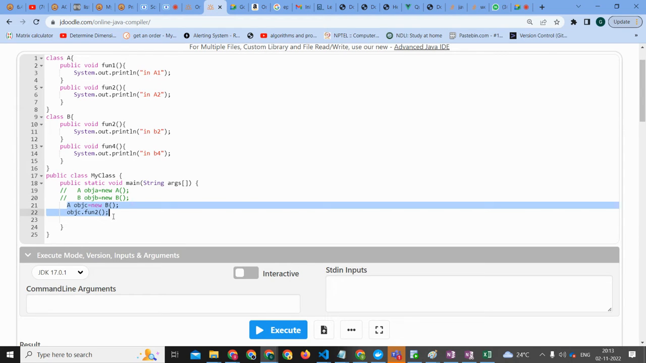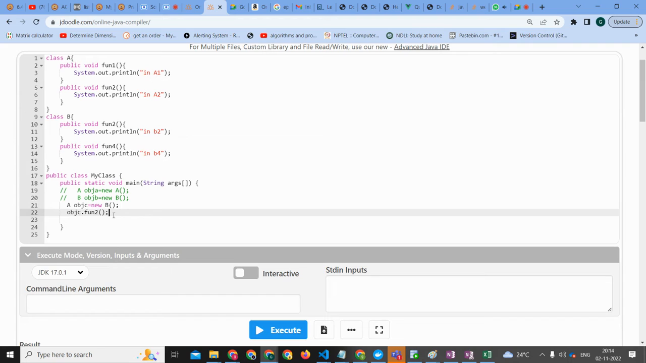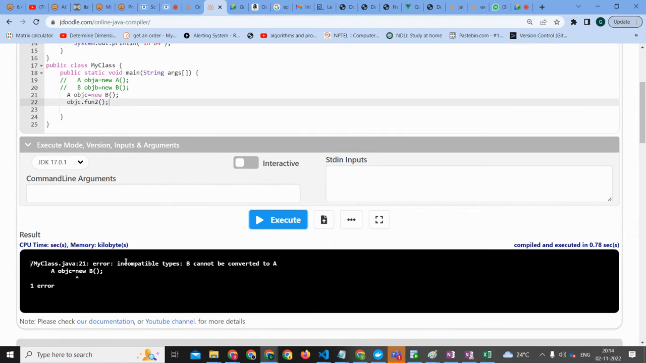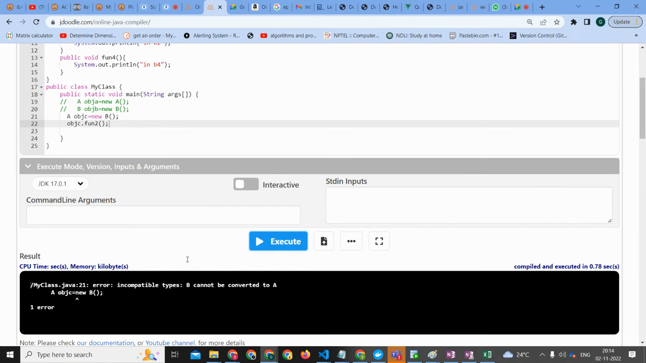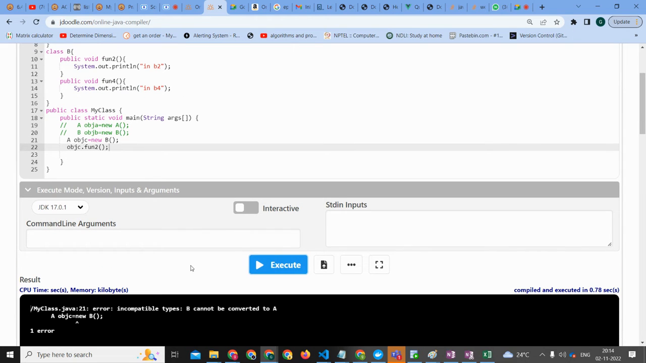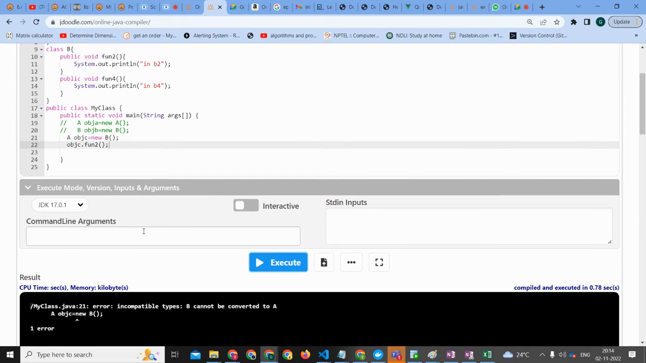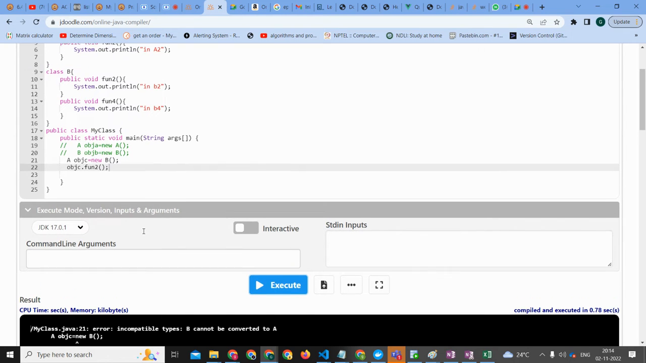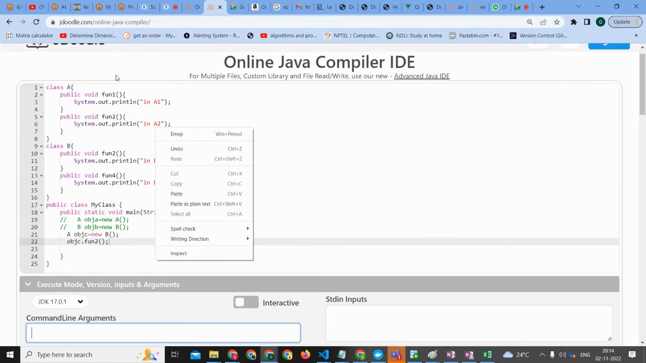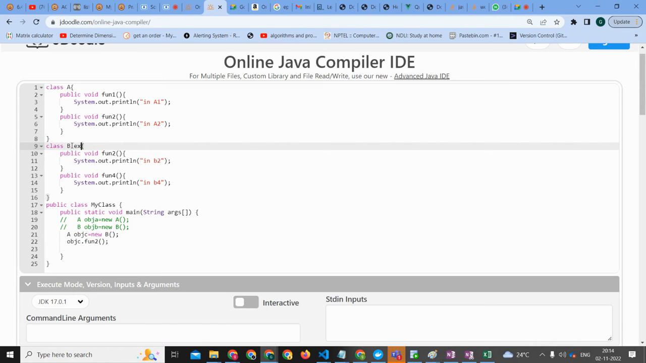In B2. Correct, in B2. Abrar, do you know why it is B2? Yes, like a dynamic dispatch thing. Exactly, due to dynamic dispatch. B type cannot be converted to A type. Dynamic dispatch means that during the runtime, it is the object of B. Sorry, I did not do that, class B should extend. Yeah, class B extends.